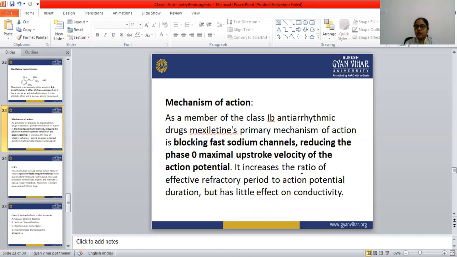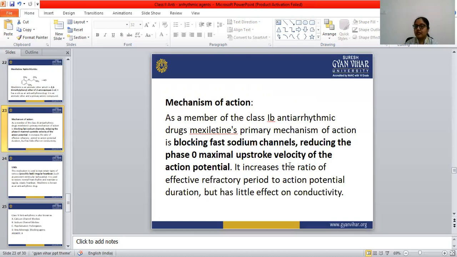It increases the ratio of effective refractory period to action potential duration, but has less effect on conductivity. So this is the mechanism of action of this mexiletine. Mexiletine blocks the sodium channel and reduces the duration of the action potential.